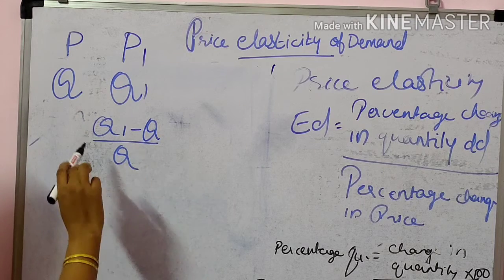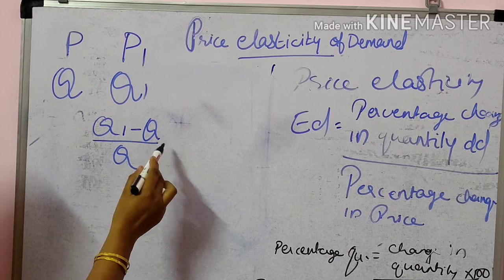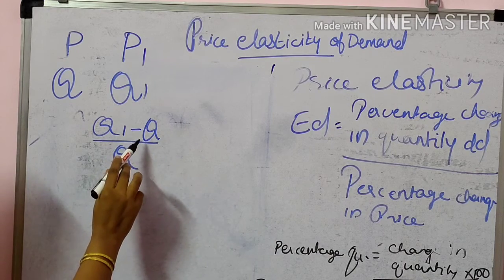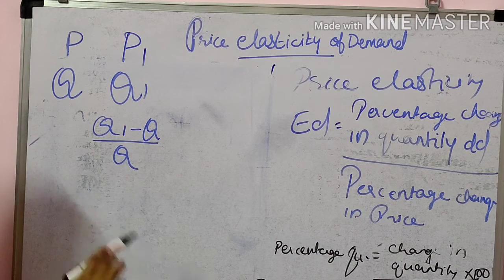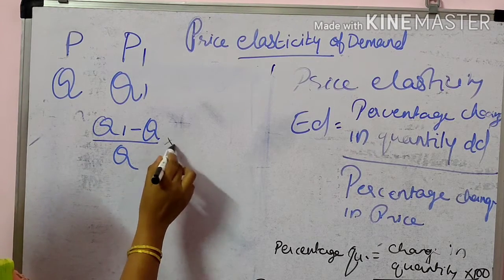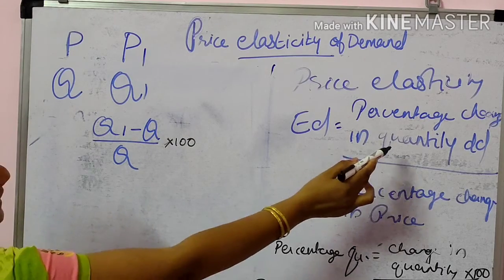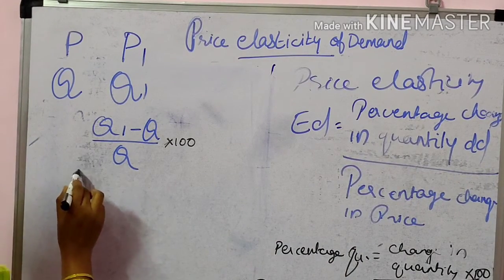When we subtract the initial quantity from the new quantity, we get the change in quantity, divided by the initial quantity Q, multiplied by 100. Then it will be the percentage change in quantity demanded.